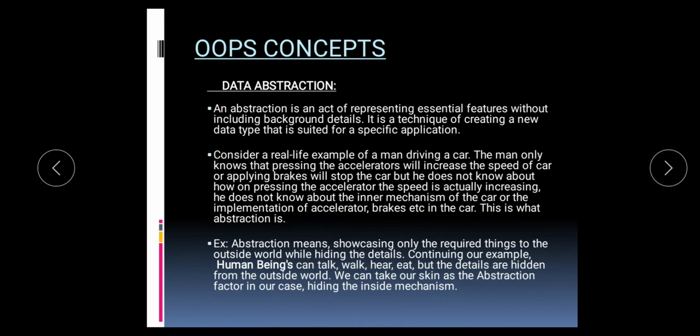Next one, data abstraction. Abstraction refers to the act of representing essential features without including the background details or explanations. For example, when we apply the brake to our two-wheeler, the bike stops, but we don't know the internal mechanism of how the brake works. Still, we use the brake. Classes are the concept of abstraction.